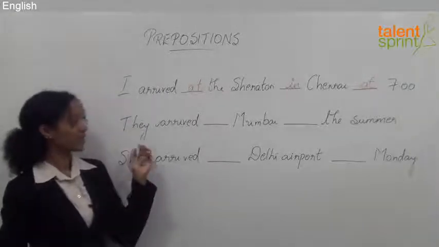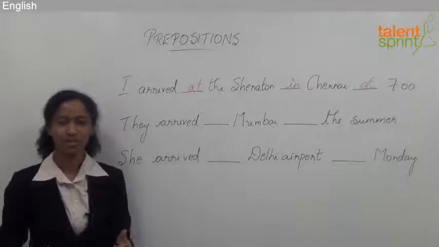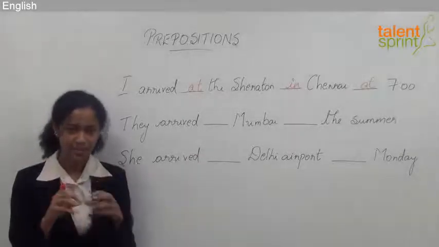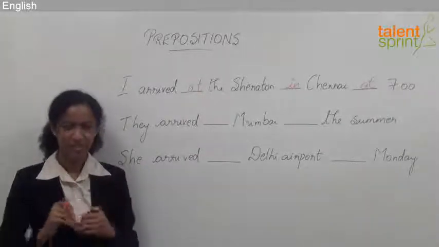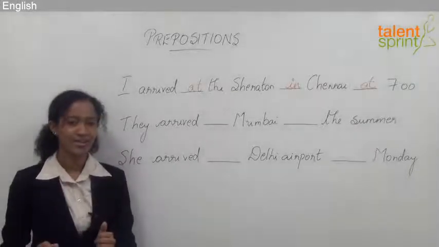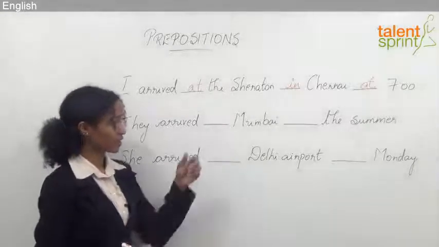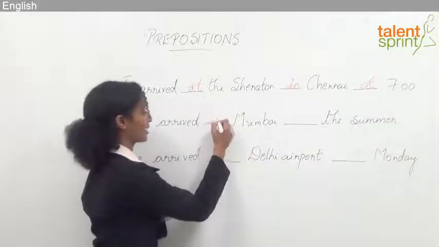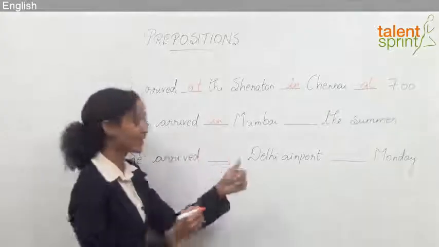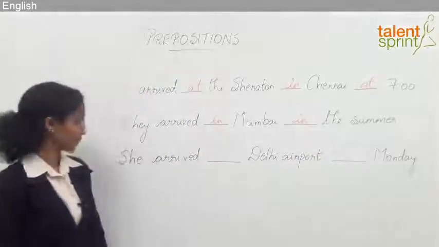Let's move to the next one. They arrived dash Mumbai dash the summer. Again here, at a specific point of time, at. If it's on a day or a date, on. But if it's a wider bracket, which is month, year, season, I use in. So here again, this is a city. She arrived in Mumbai in the summer season, right?